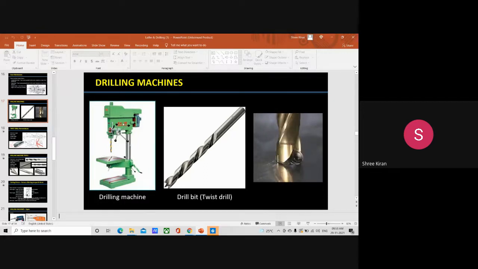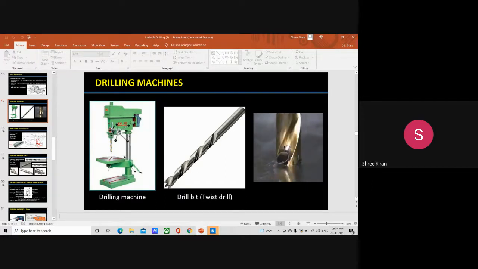This is the drill head, and it supports the work table and drill head. The drill head has the drill spindle, and we have the driving motor on either side of the column.